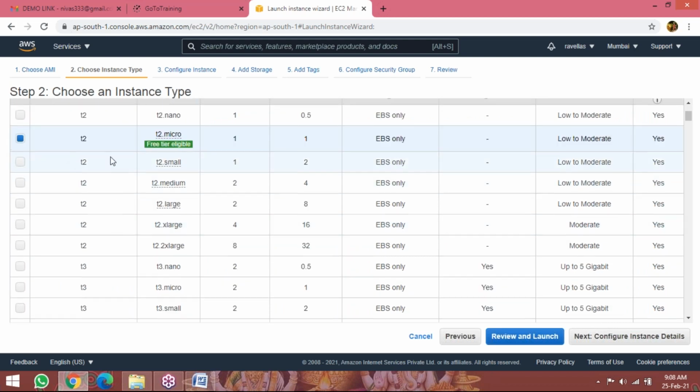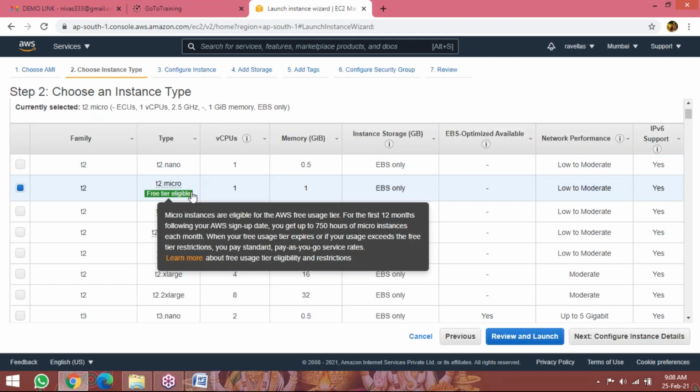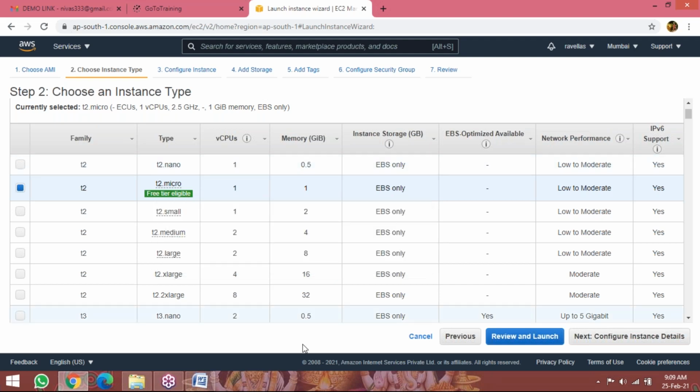So here also you can check instance types: t2.nano, t2.micro. So micro instances are eligible for the AWS free usage for the first 12 months. From the AWS sign up date, you get up to 750 hours of micro instances each month. When your free usage tier expires or if your usage exceeds the free tier restrictions, you pay standard pay as you go service rates. So already I told you, free tier eligible 750 hours is free. After that, chargeable. So always select free tier eligible only. Elastic Block Storage, low to moderate. So click on configure instance details.